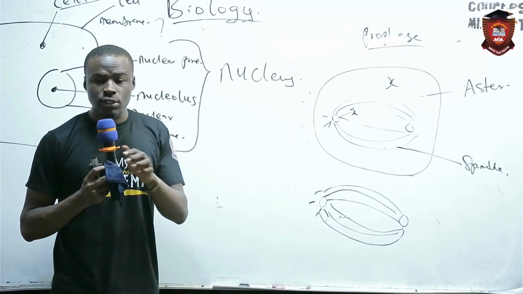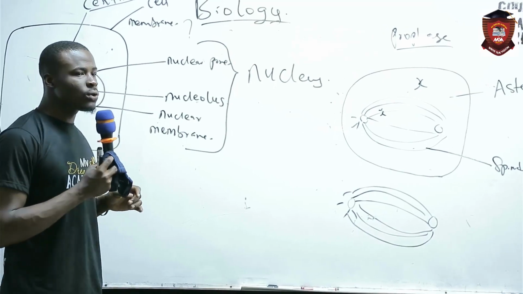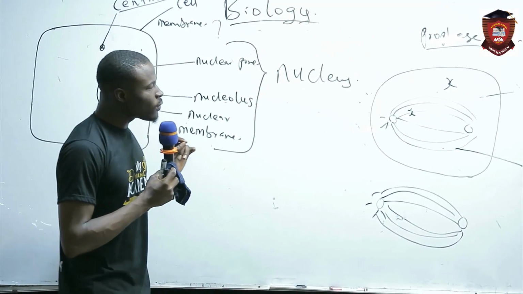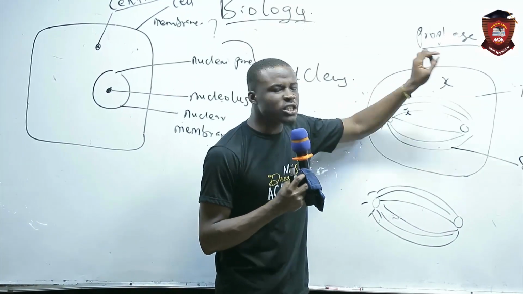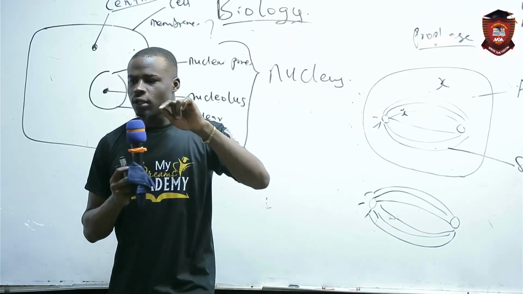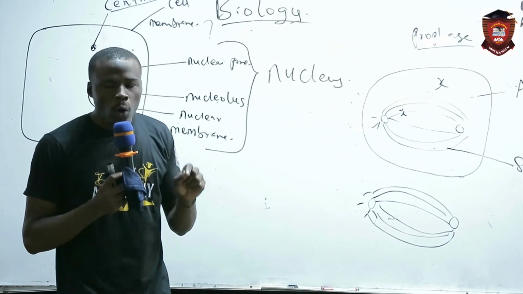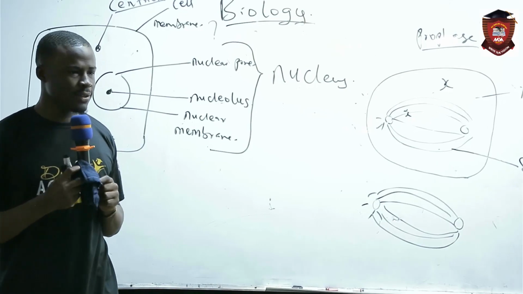Now, to add to this, we talked about the aster, right? The centrosome is not in this slide, but they can still ask you: movement of aster to the opposite poles of the cell occurs at what stage?